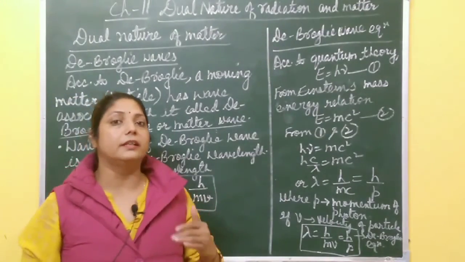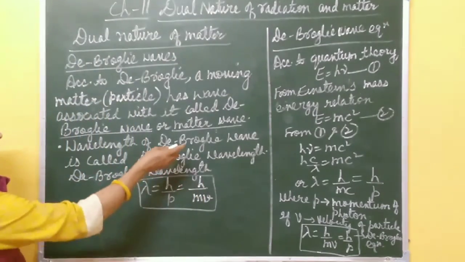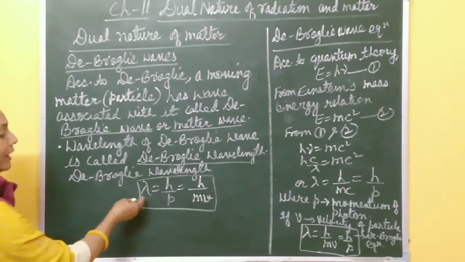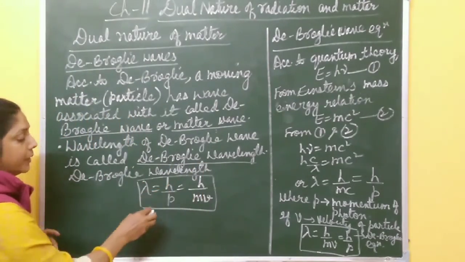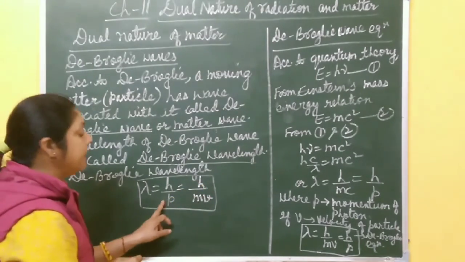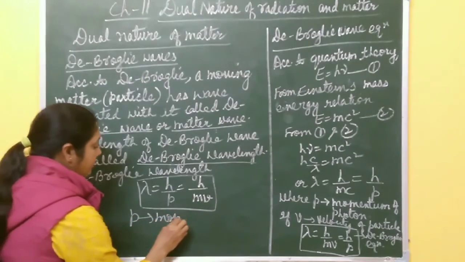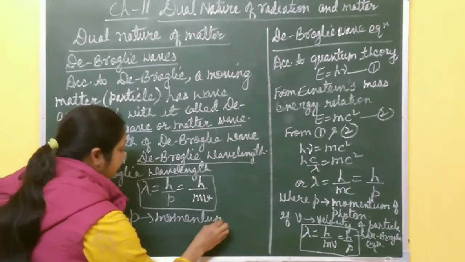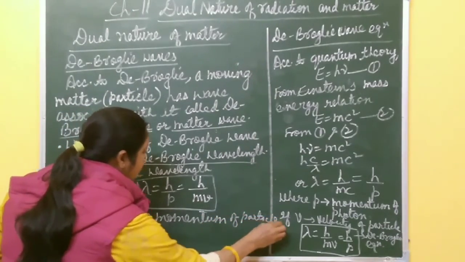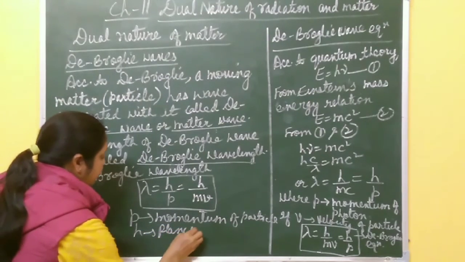If it is a wave, then it has some wavelength, and the wavelength of the de Broglie wave is called the de Broglie wavelength. Its value is given by lambda equal to h by p, or you can write h by mv, where p is the momentum of the particle and h is Planck's constant, right?